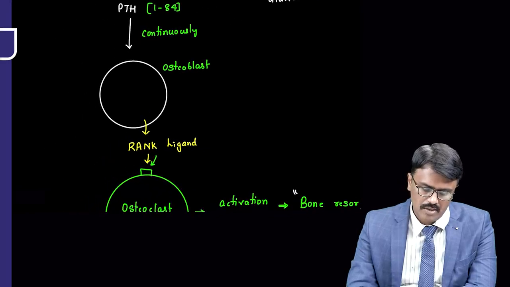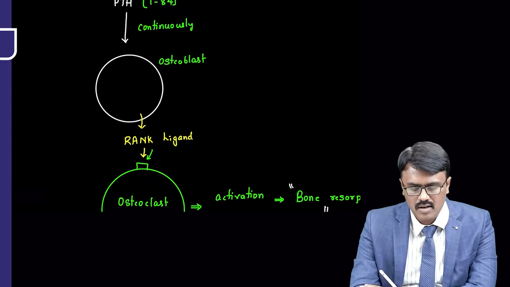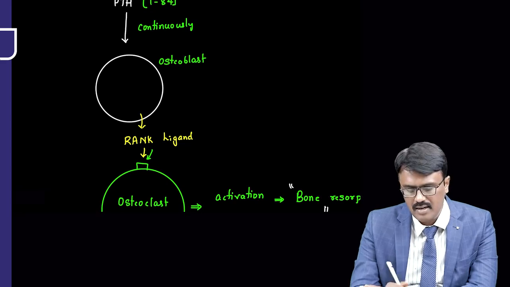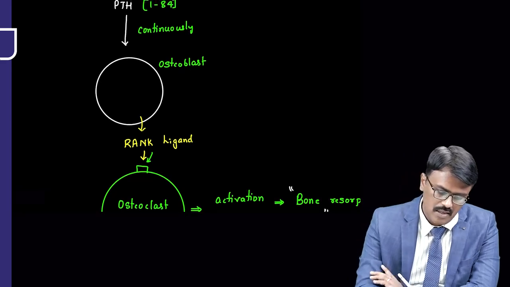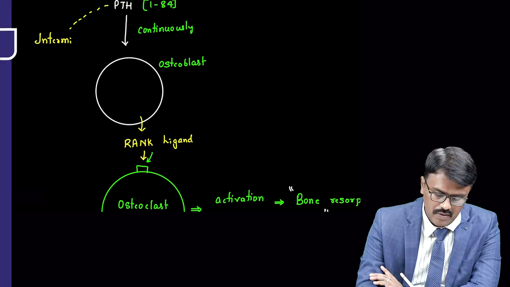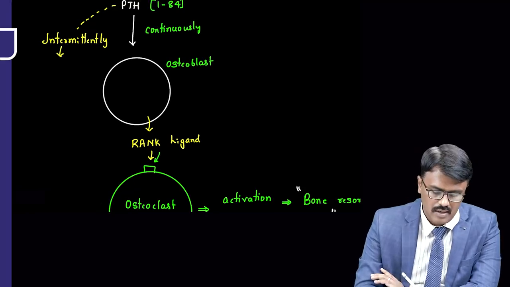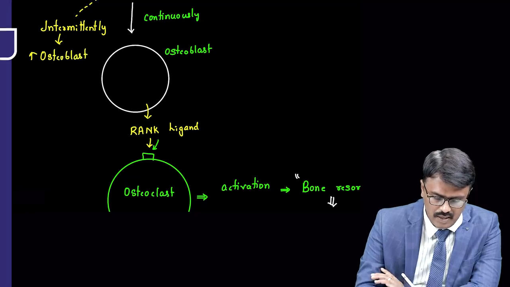Now they observed one more thing. If you give parathormone continuously, the osteoblast will release rank ligand and then activate osteoclast, which will lead to bone resorption. But if you give this parathormone intermittently, it has been shown to increase the activity of osteoblast, and that will increase bone formation.